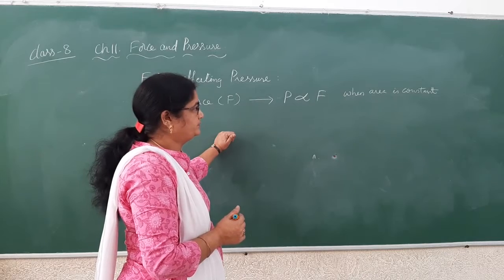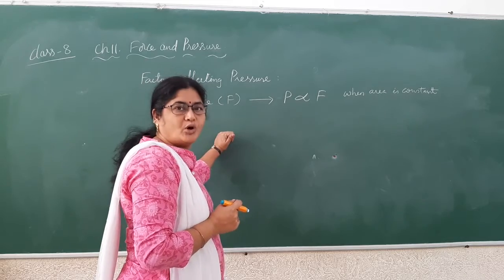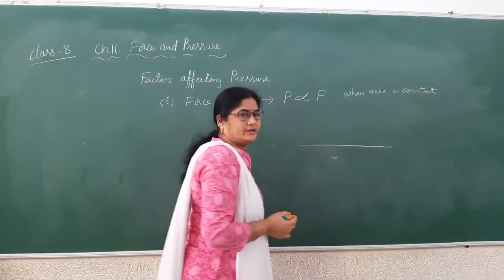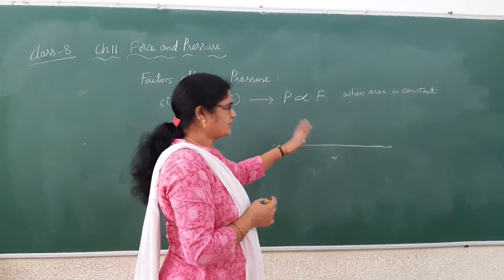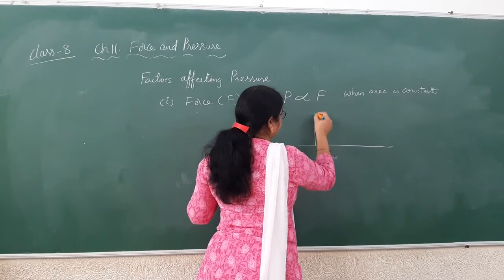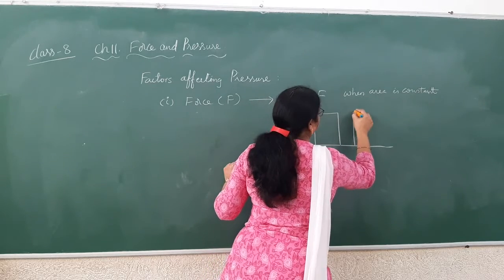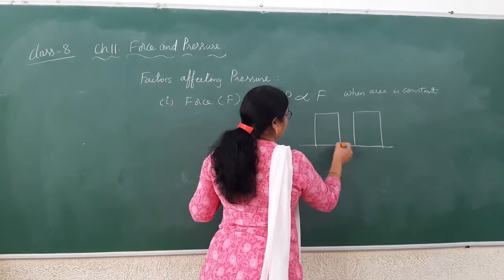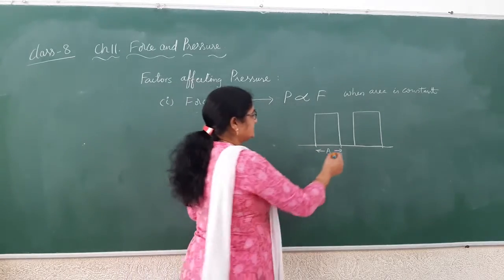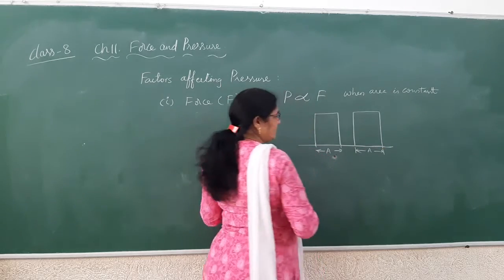For example, I have two blocks. Let us suppose here I am taking a heap of sand or something like that. Okay? I kept two blocks of the same area in contact. The area in contact here is A. From here to here, the area in contact is A. Similarly, for this block, the same area in contact.